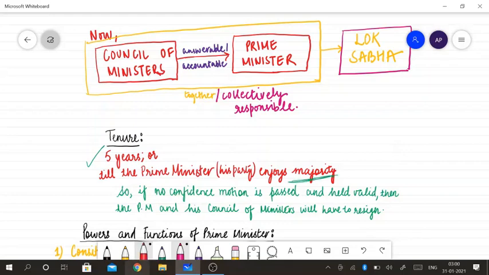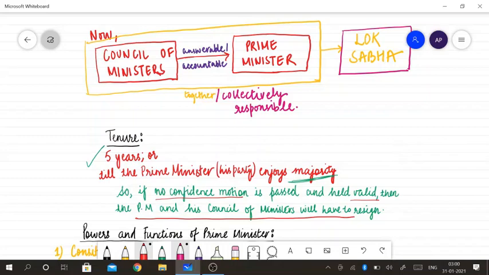So if a no confidence motion is passed and held valid, then the Prime Minister and the Council of Ministers will have to resign.